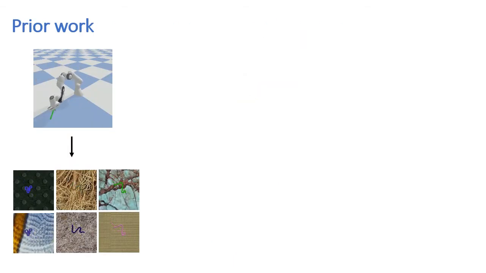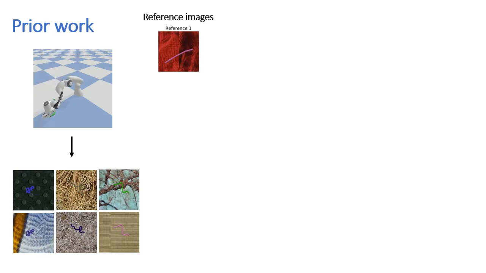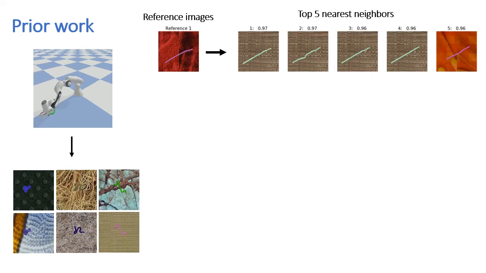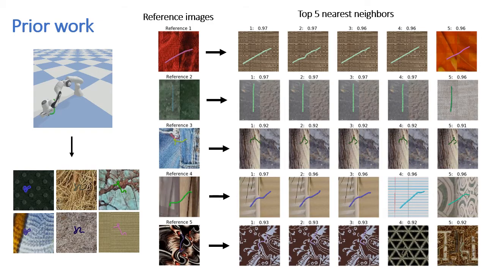We generate data using domain randomization and train an encoder as done in prior work. We then sample random images from our data, extract latent feature using the trained encoder, and retrieve the top 5 nearest neighbors in latent space from a set of examples unseen during training. As you can see, the rope configuration is captured in most cases. The top 4 out of 5 retrieved images come from the same domain, which implies that the learned representation are domain dependent. This phenomenon is repeated in multiple cases.